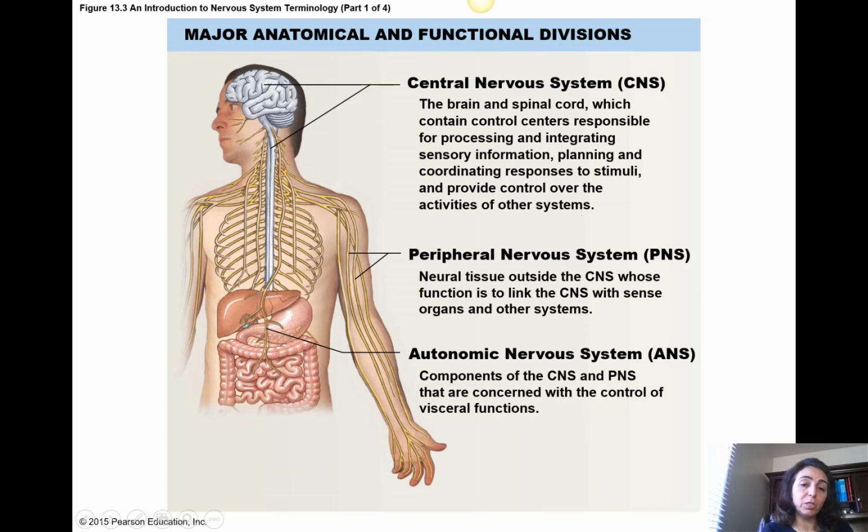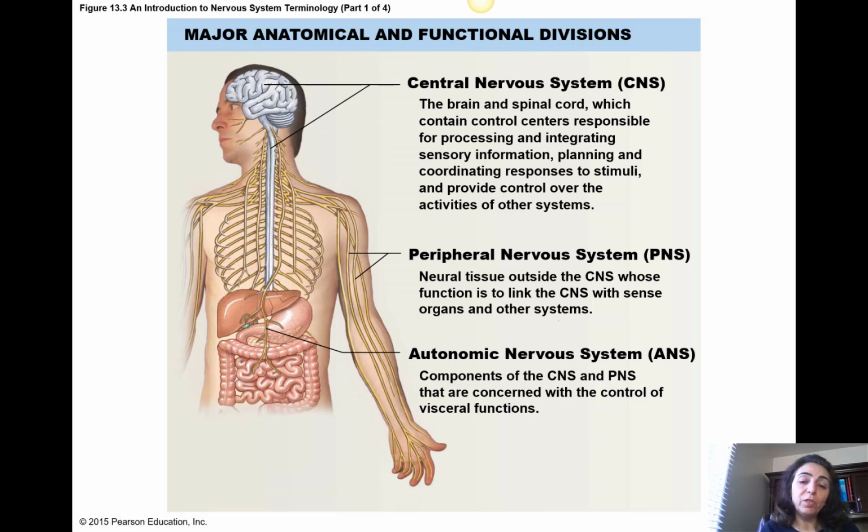These are the CPU, the processors that control all the activities. The peripheral nervous system is the neural tissue outside the CNS whose function is to link the central nervous system with the sense organs and other systems. So they bring in the sensation, take away the messages, and carry the motor actions.